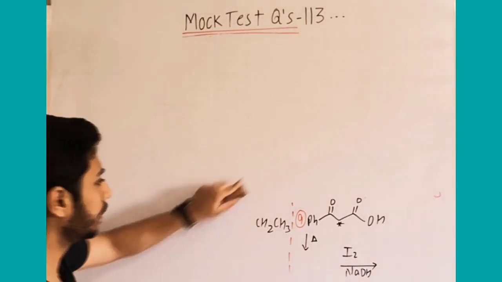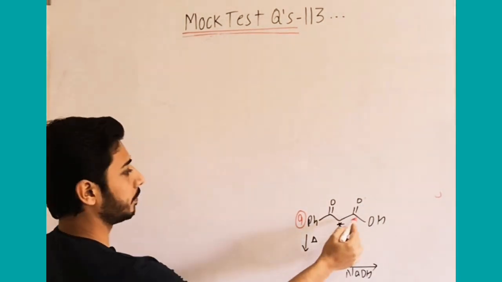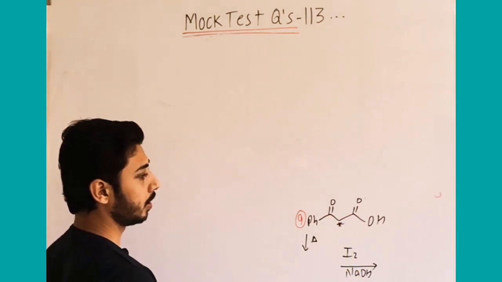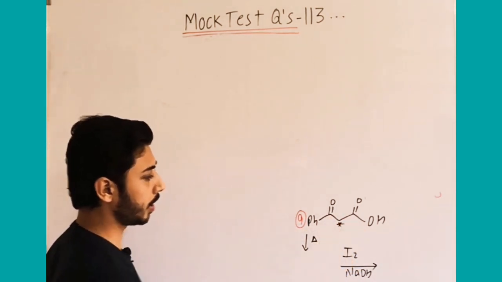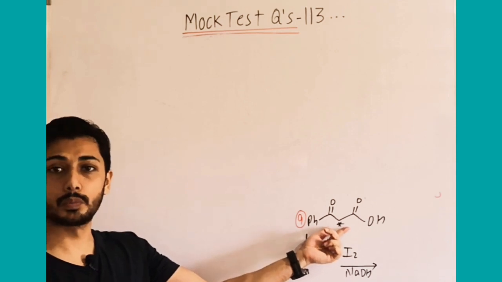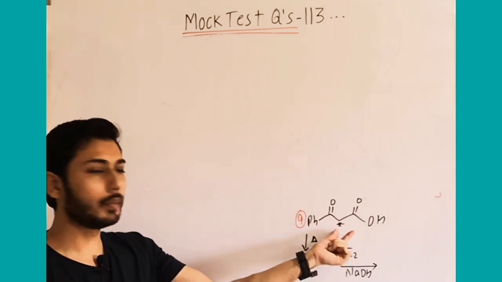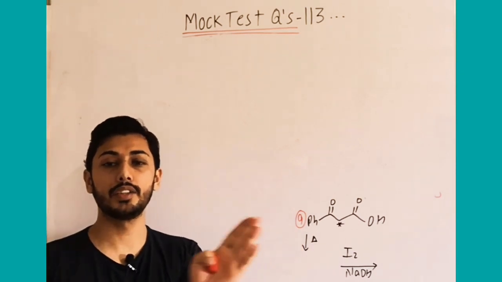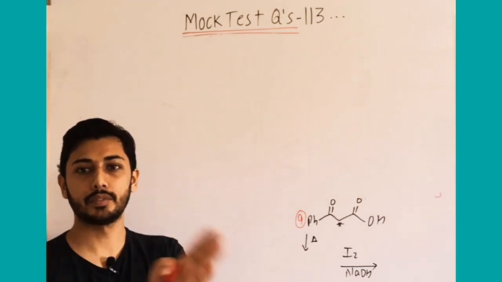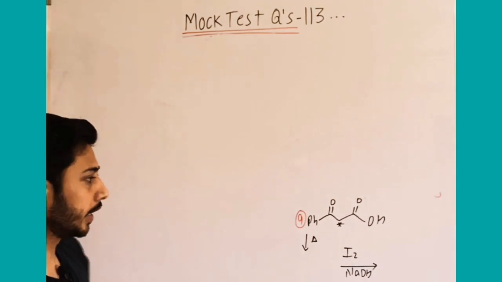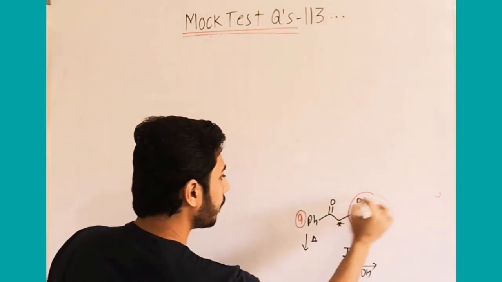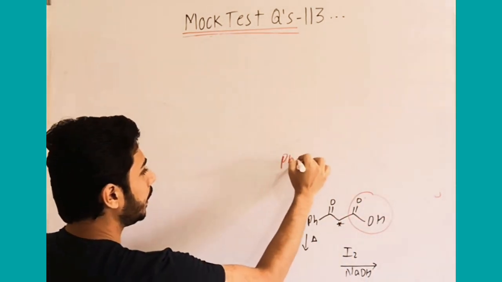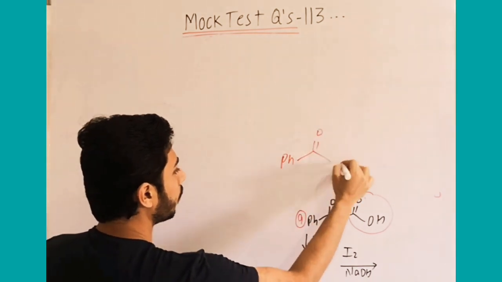Next, question number 9. Here a beta keto acid is given. This is star marked. Star marked means it is an isotope; carbon labeling is done, a labeled carbon. Firstly, after heating, beta keto acids release carbon dioxide, COOH removed as CO2, and you get a ketone. So this part will be removed and you will get PhC(=O)CH3.